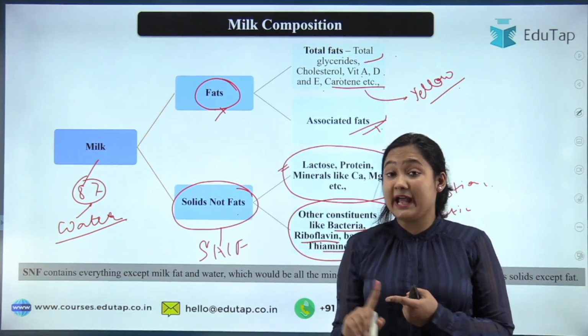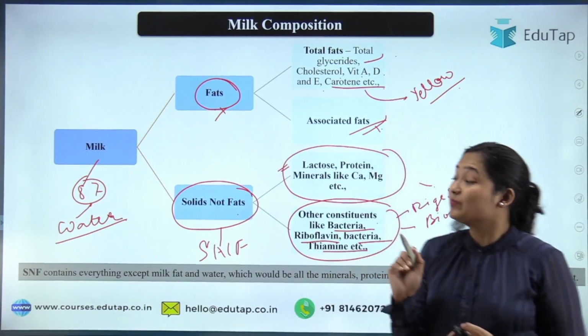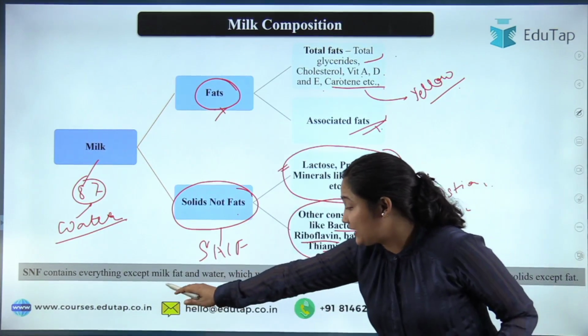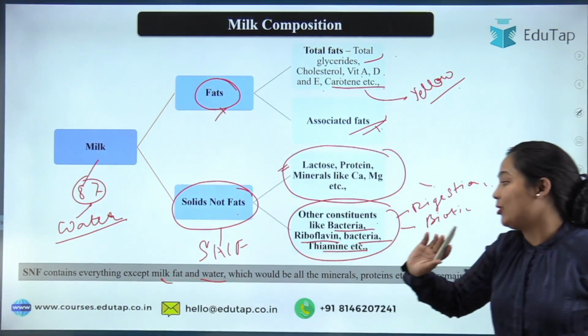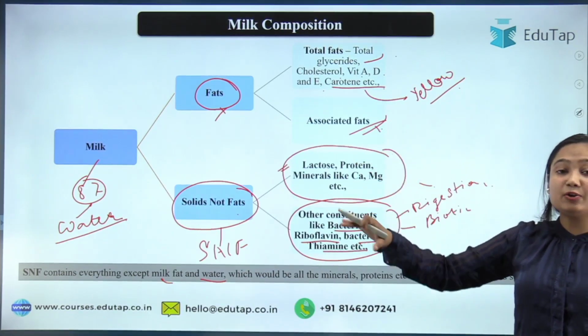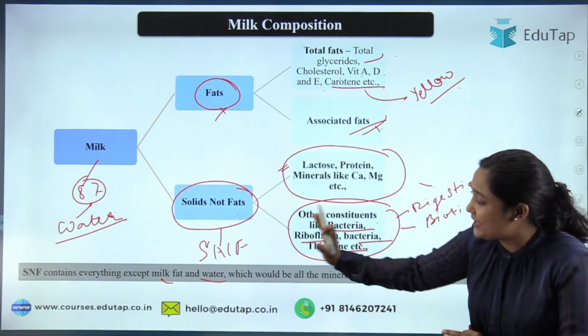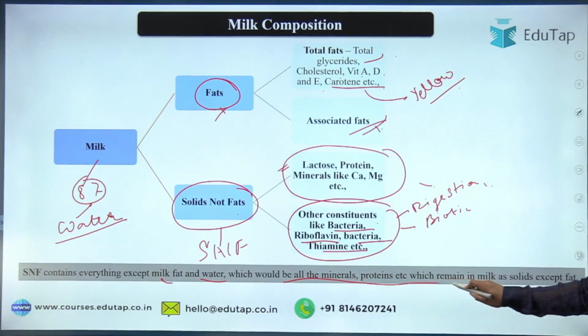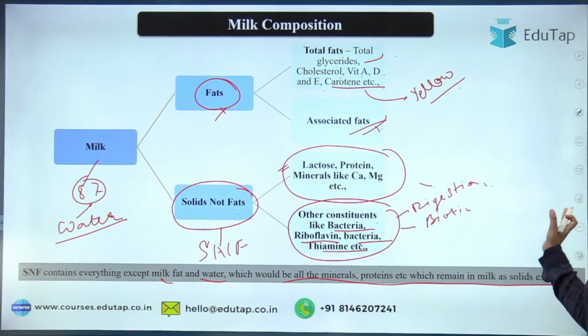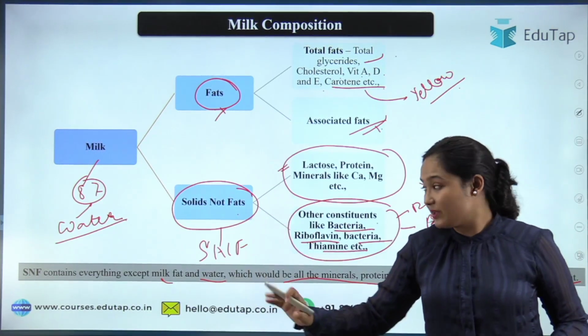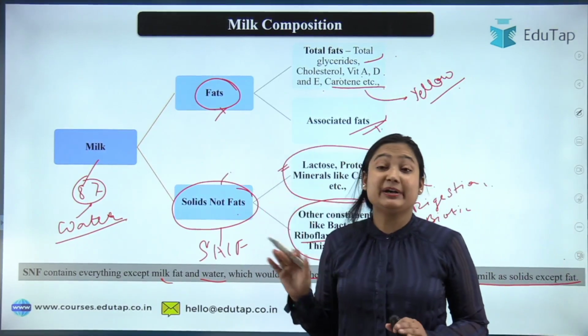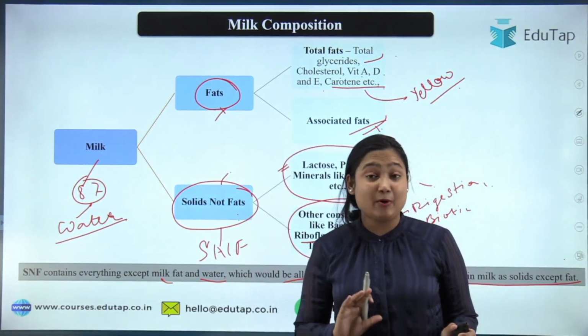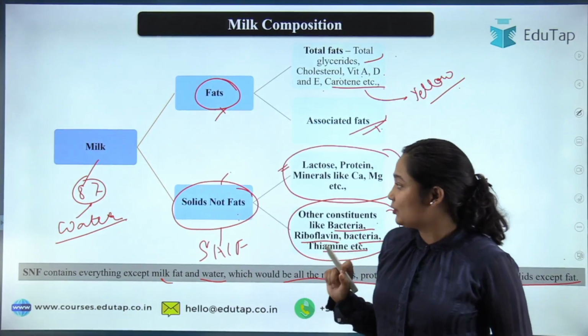Okay, since a newborn has no digestive system developed. Talking about the SNF, it contains everything except milk fat and water. So water को निकाल दो, fat को निकाल दो, whatever remaining is called SNF, which would be minerals, protein, and everything else that is solid but not fat. Clearly indicated from the name itself, and this SNF part is very important for your milk too.